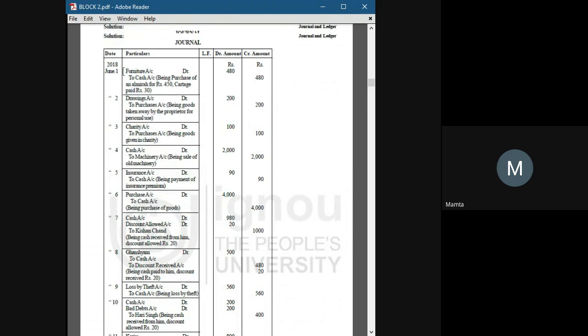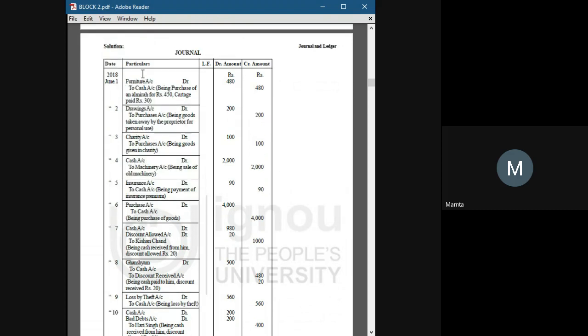Now, as you can see, furniture account to cash account: purchased an almirah for rupees 450, cartage paid rupees 30, so the total amount would be 480. So the entry is furniture account debit to cash account, because furniture comes to our business and cash goes out